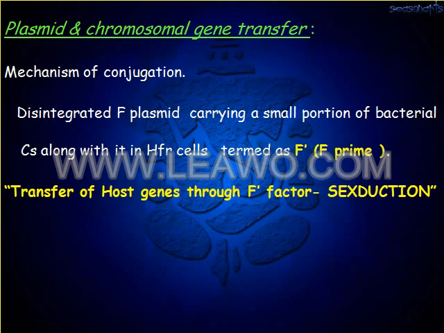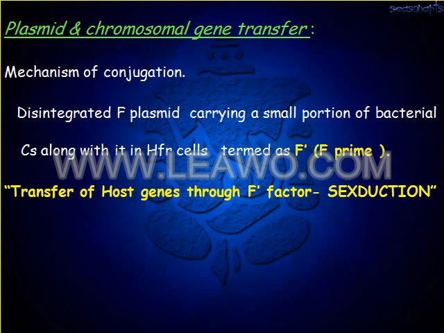A disintegrated F plasmid carrying a small portion of the bacterial chromosome along with its high frequency cell is termed as F prime cell. What is an F prime cell? It is nothing but the disintegrated F plasmid carrying a small portion of the bacterial chromosome.